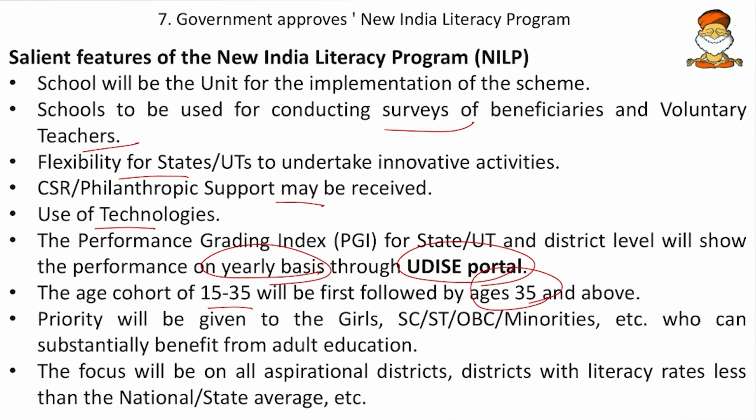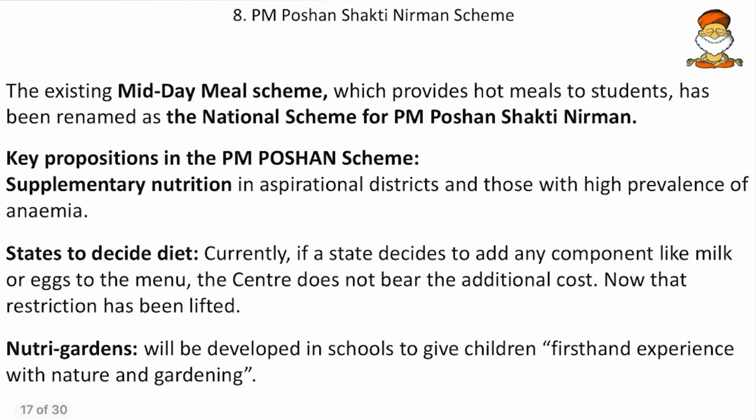And then priority should be given to girls and SC, ST, OBCs and minorities who can substantially benefit from adult education. Then the focus will be on all aspirational districts and also the districts which are backward. So these are some of the features of this New India Literacy Program.